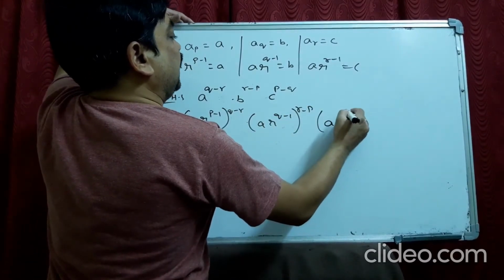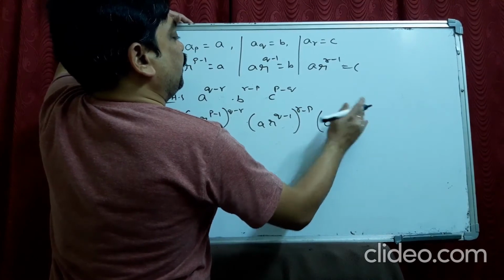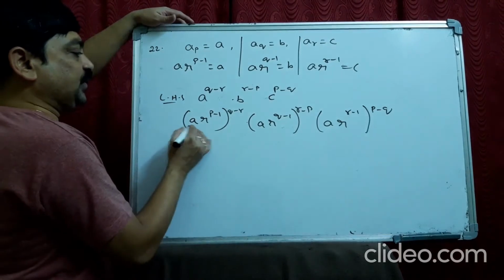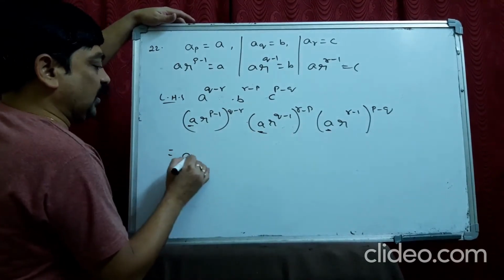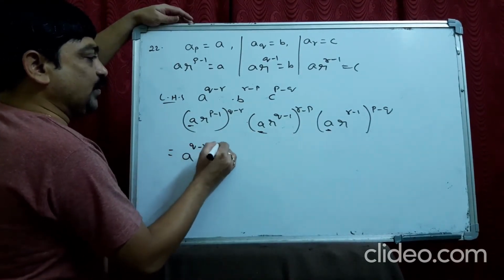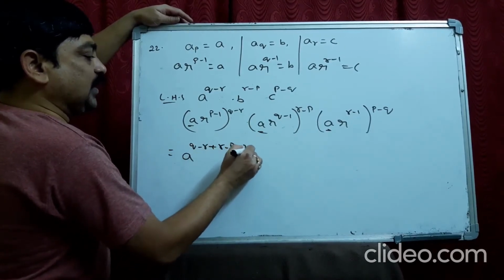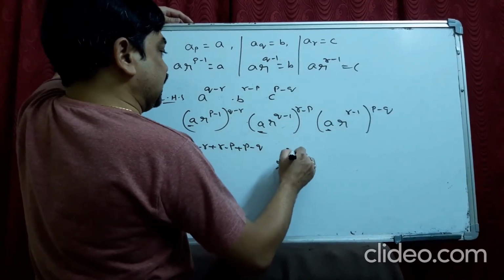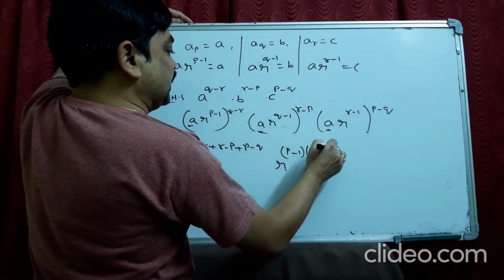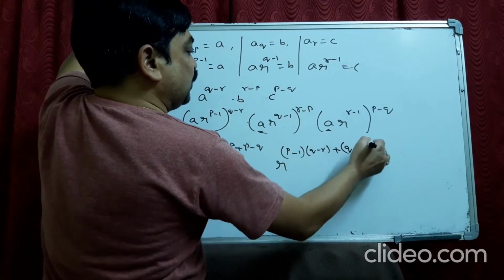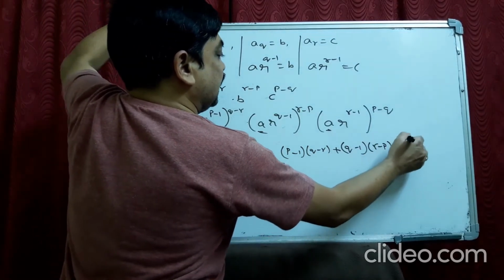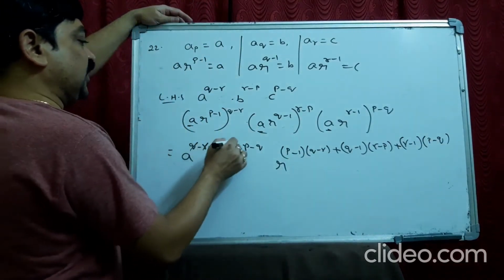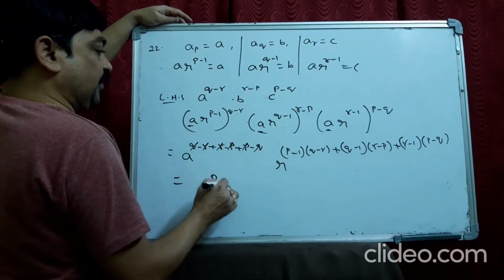A R power R minus 1 power P minus Q. See, if you take the first terms, all A powers, you can add the powers: Q minus R plus R minus P plus P minus Q. If you take the second term R, it becomes like this: P minus 1 into Q minus R plus Q minus 1 into R minus P plus R minus 1 into P minus Q. So it becomes, you can cancel all this. It becomes A power 0.